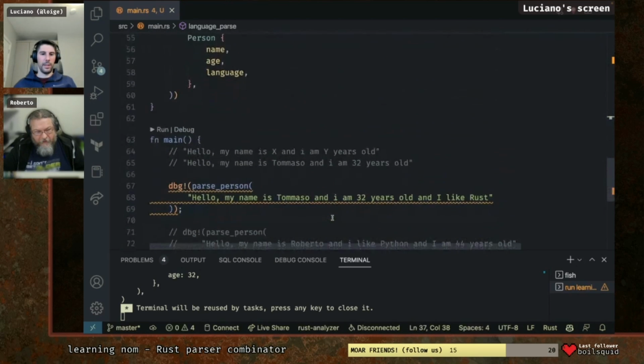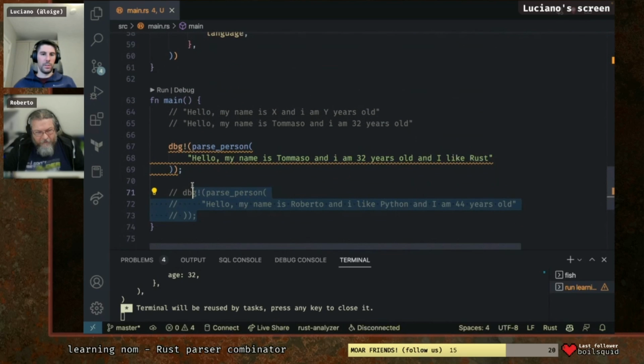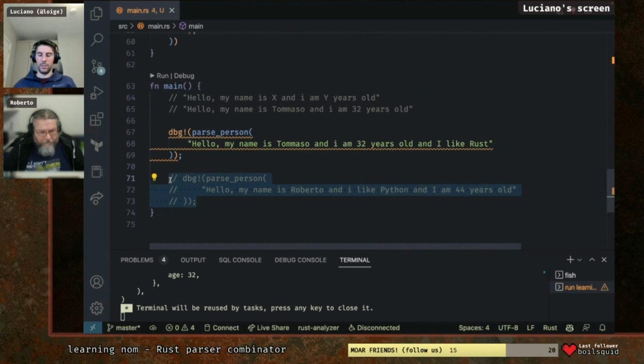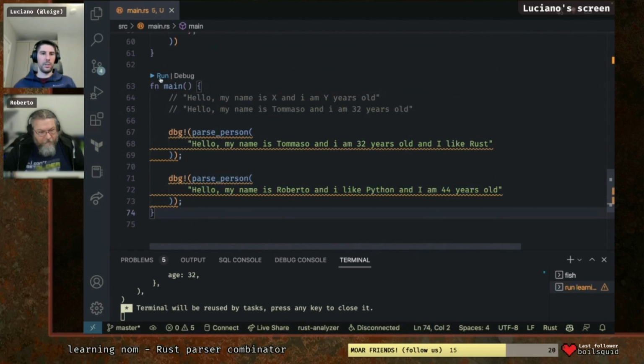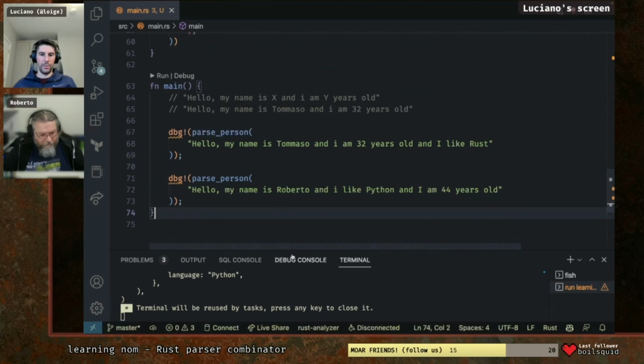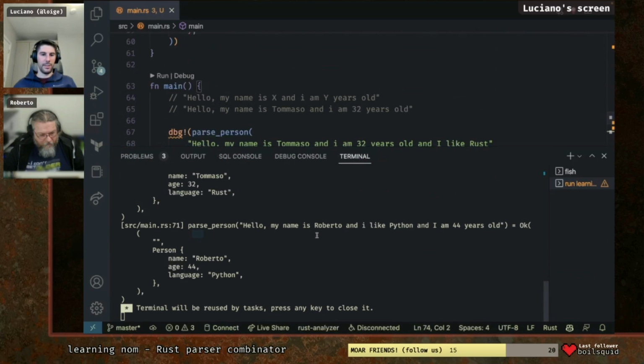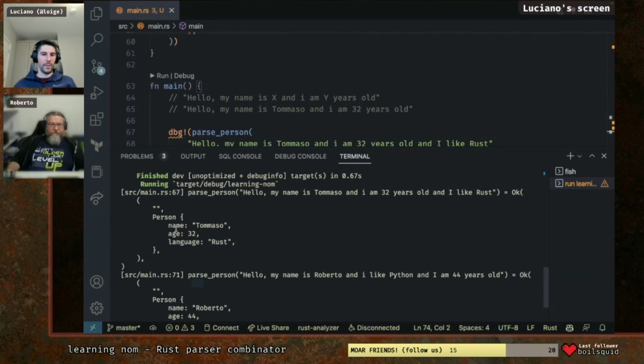Let's see if now both work. Ooh, it didn't explode, I think. Roberto, age 44, likes Python. Tommaso, age 32, likes Rust.